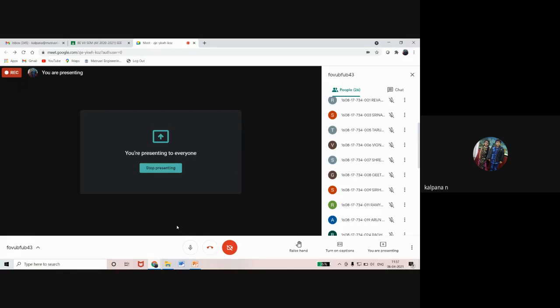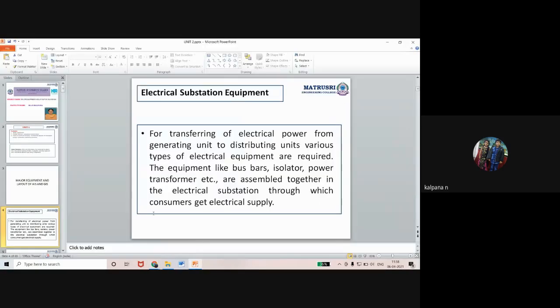Okay, so in order to transmit the generated power from generating station to the loads require transmission and distribution. Okay, transmission and distribution.